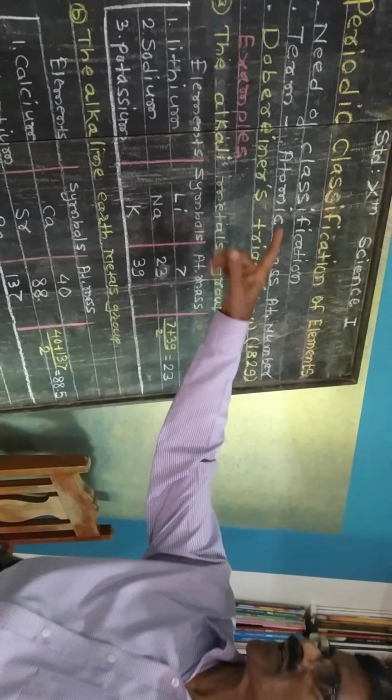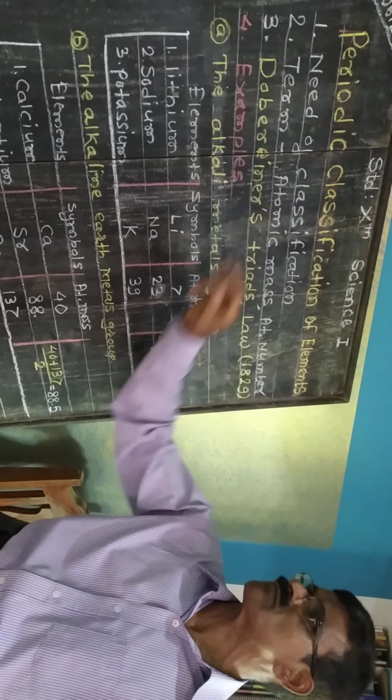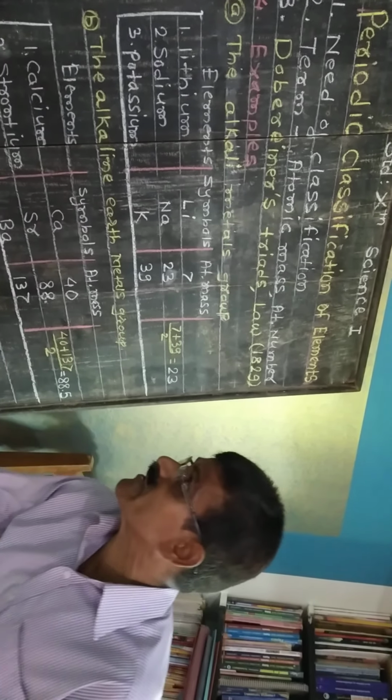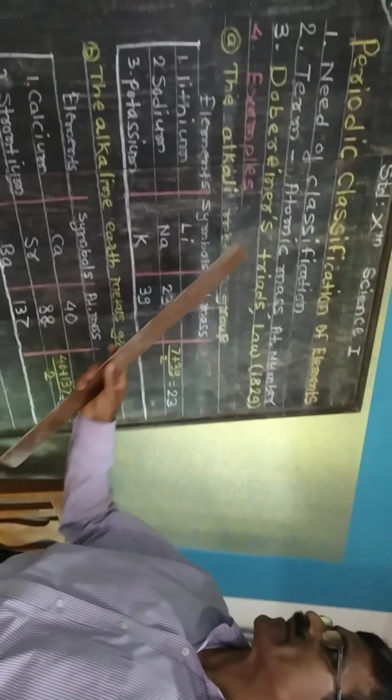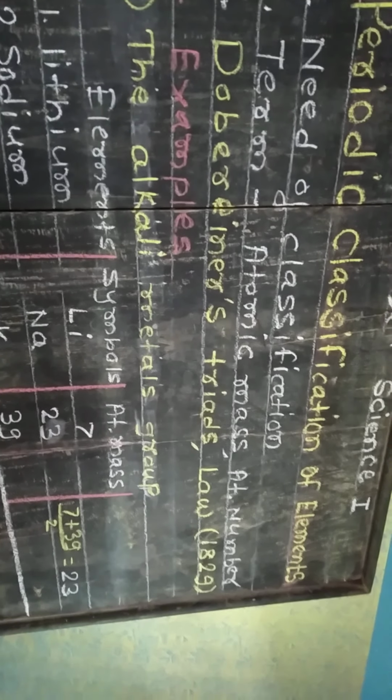Out of these, a great effort was taken by the scientist Dobereiner, known for the law of triads. He was a German scientist, and in 1829 he made groups of elements having similar characteristics.